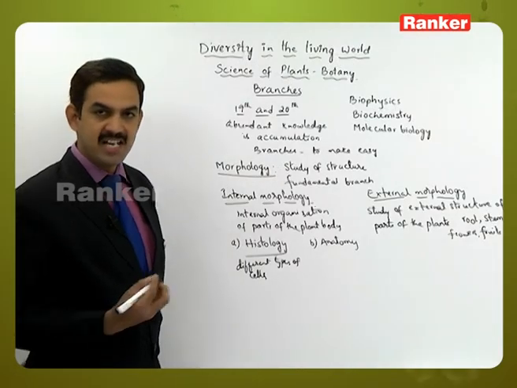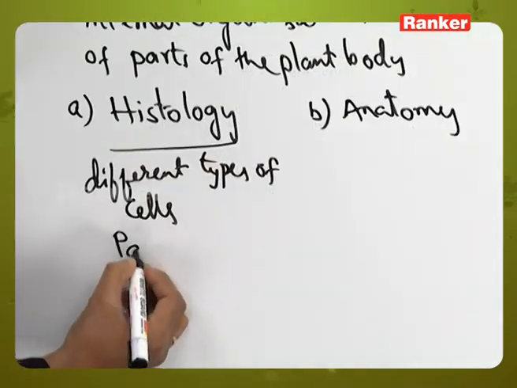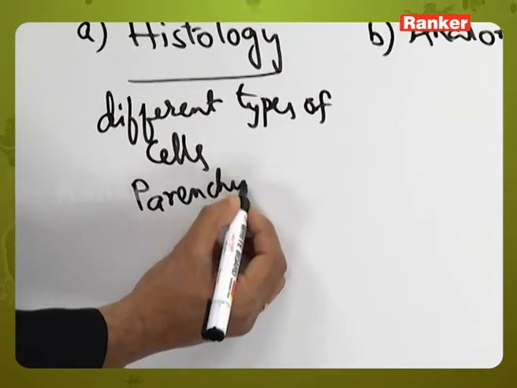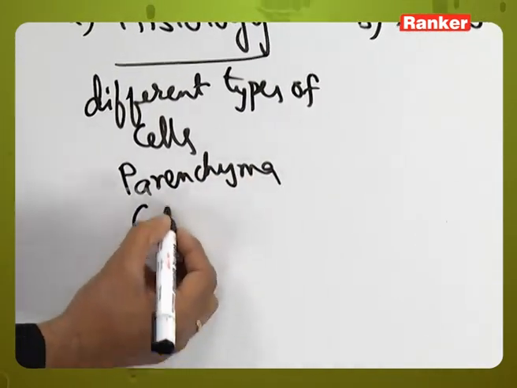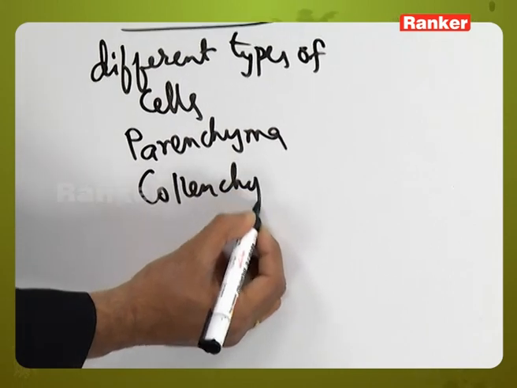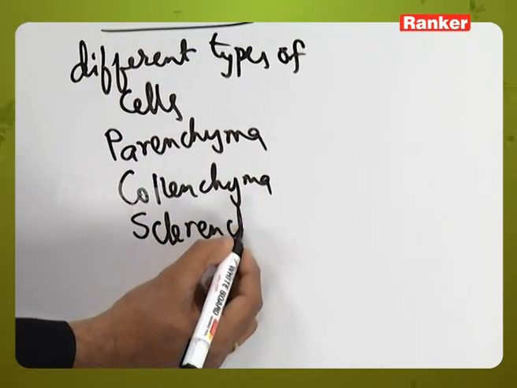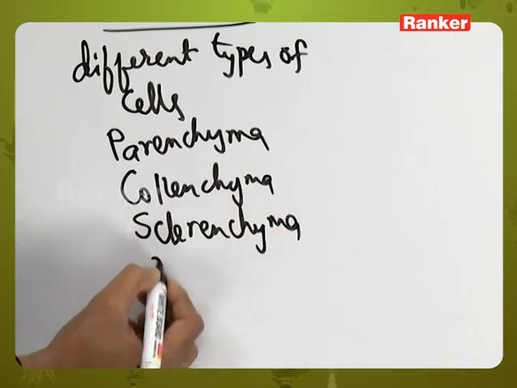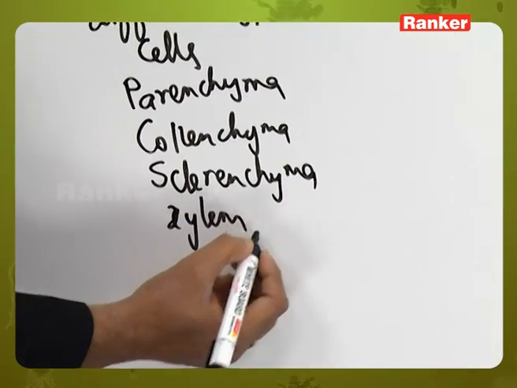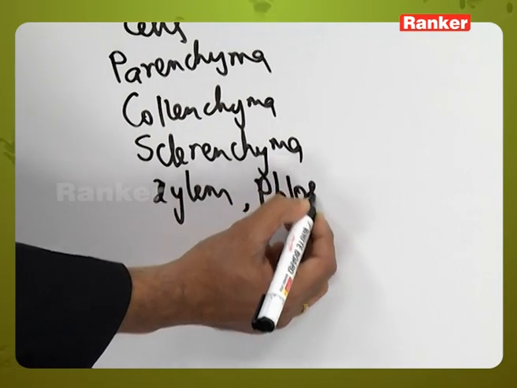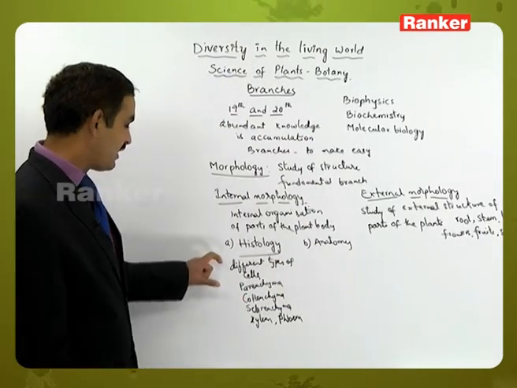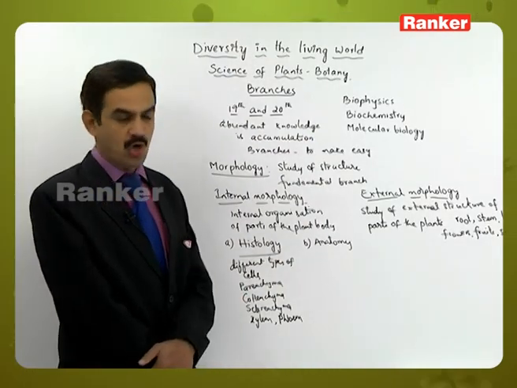As we know, in the higher plants they have parenchyma, collenchyma, sclerenchyma, xylem tissues and phloem tissues. The structure of all these tissues will be studied under histology.